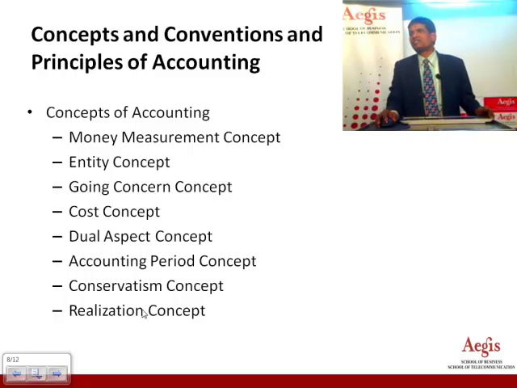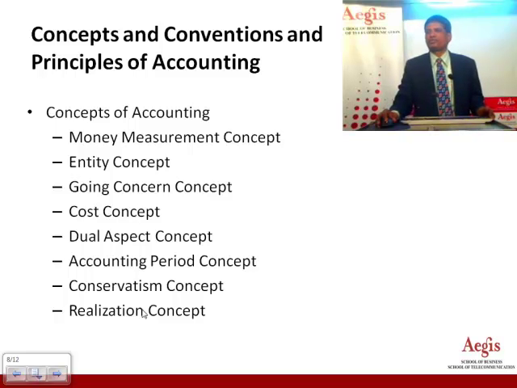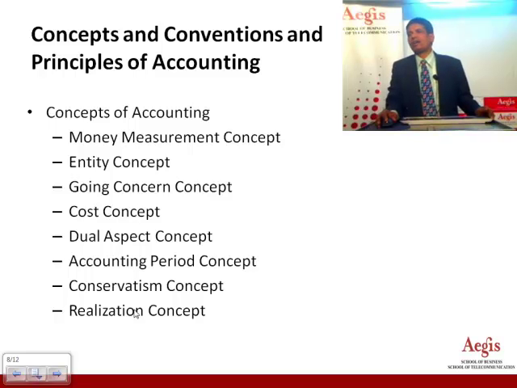Next concept is conservatism. An accountant is taught to be very conservative in his approach. It means he should provide for all known liabilities. He should also provide for all incomes, because you are going to incur that expenditure and you are going to expect that income, and they have to match with each other. Conservatism is very much required.